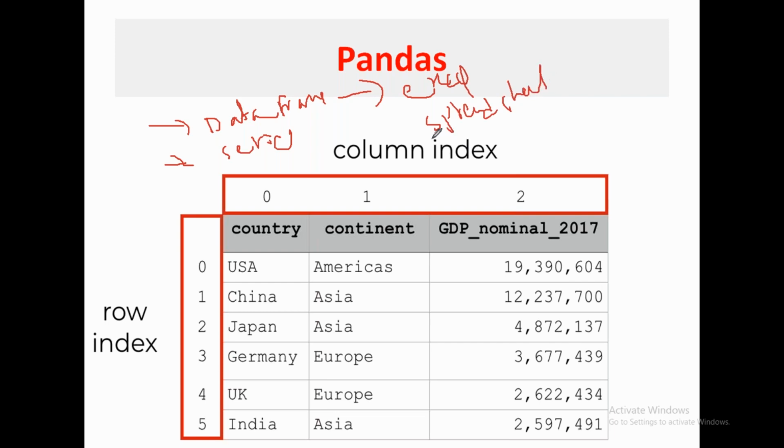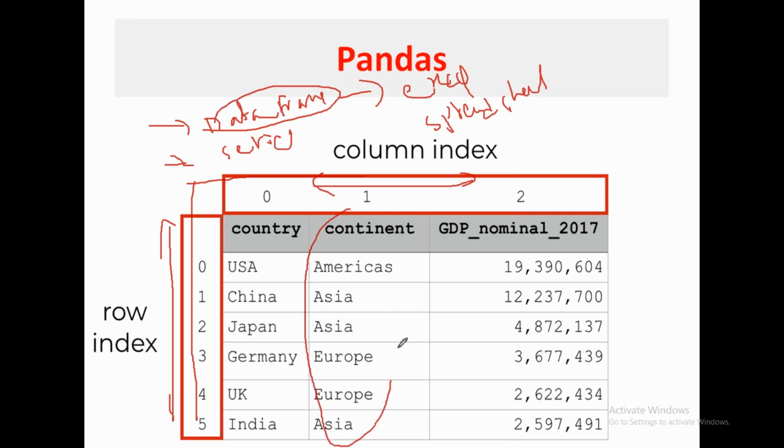A general Excel spreadsheet will have rows and columns, right? These are rows, these are columns. Generally, data will be arranged in a data frame in terms of rows and columns. You can see here rows and columns. That is a data frame, whereas a series is simple. A series has only one column.